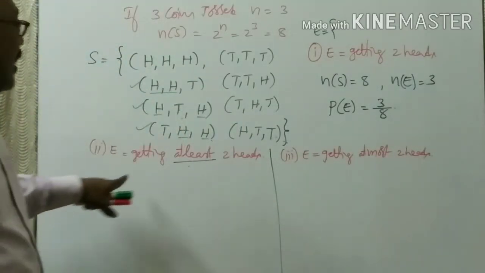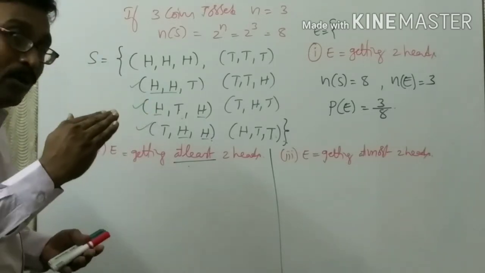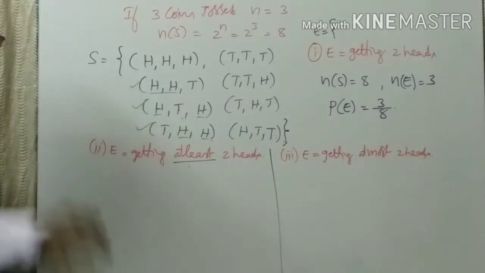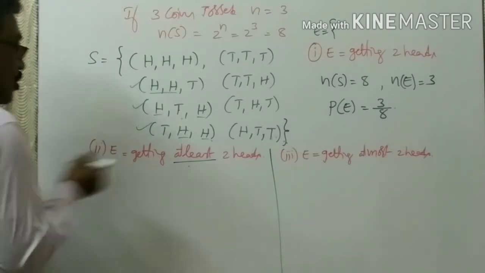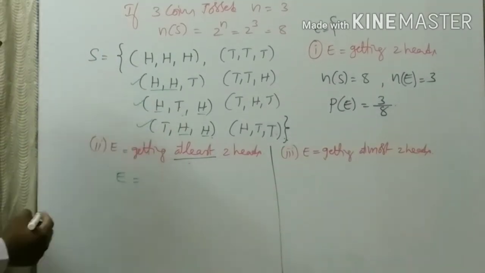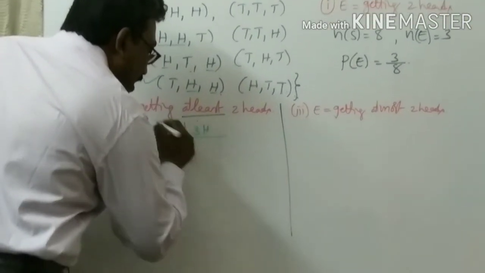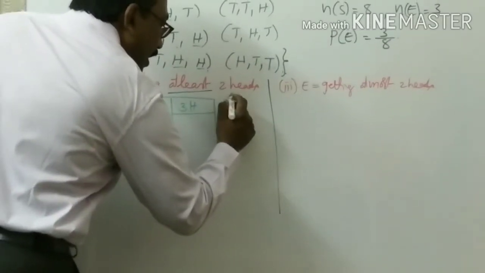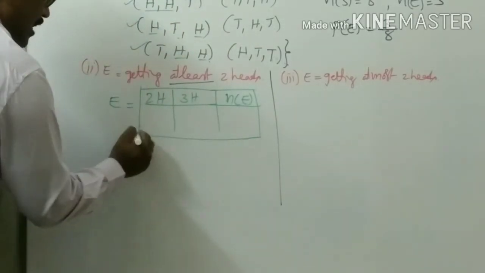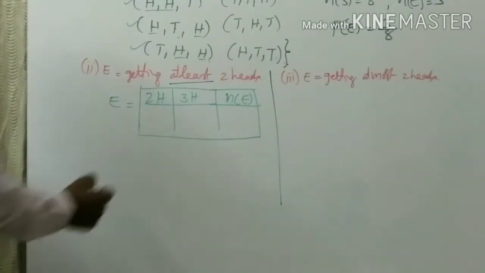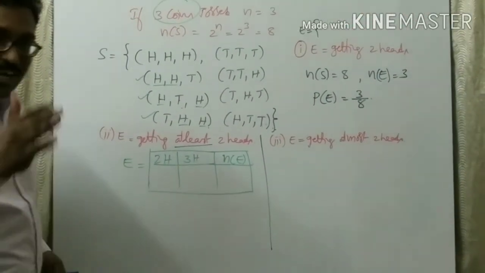Good. Now, getting at least 2 heads. 2 heads means 2 heads or more than 2 heads. That is the meaning of at least. How many coins? 3 coins are tossed. So E, at least 2 heads, means 2 heads or 3 heads. Is there any chance to get more than 3 heads? No, because only 3 coins are tossed.